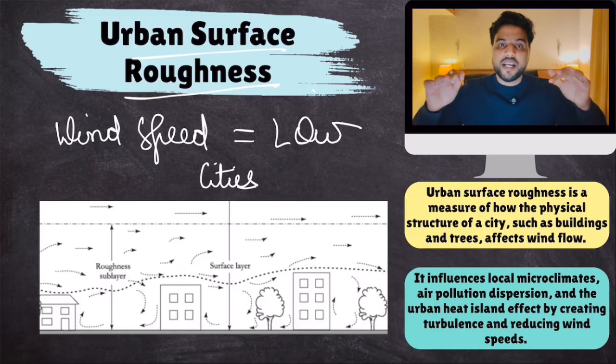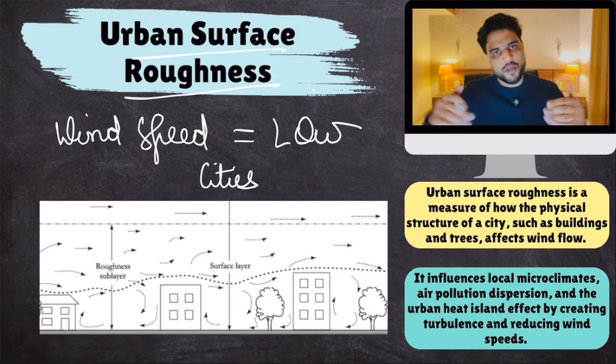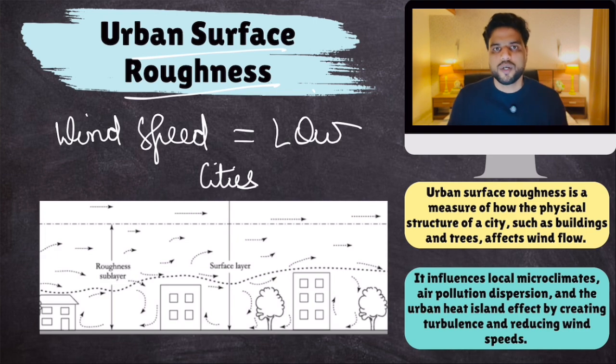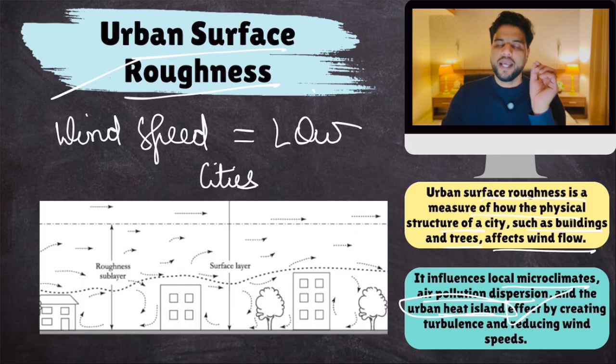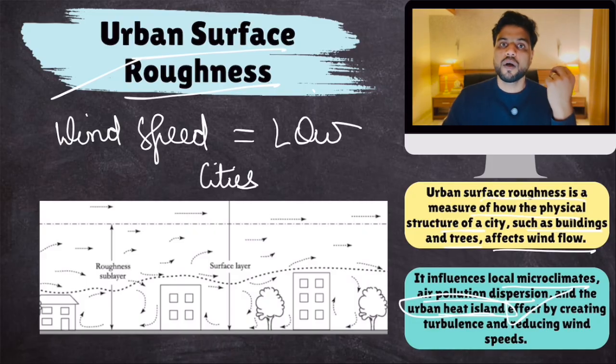The urban infrastructure of Delhi further slows down the speed of the wind. Because of that, wind speed is further slowed. Dispersion of pollutants is further slowed down. Yes? So urban surface roughness is a measure of how the physical structure of the city, such as buildings and trees, affects wind flow. It influences local microclimates, air pollution dispersion, and urban heat island effect. We'll talk about urban heat island effect in some other lecture, okay? Just remember, urban surface roughness is one of the man-made reasons because of which Delhi NCR region experiences pollution, okay? Plus, there are other man-made reasons, okay? Urban surface roughness is one such reason.